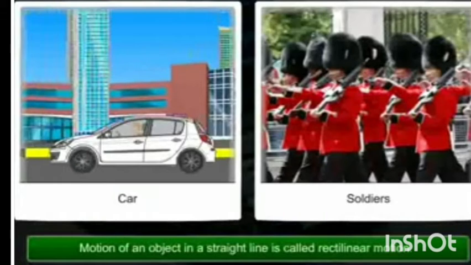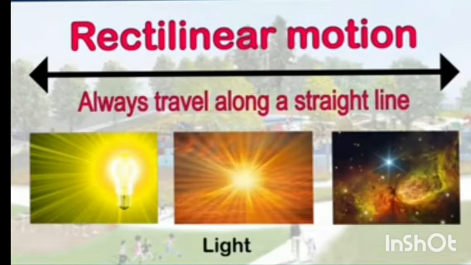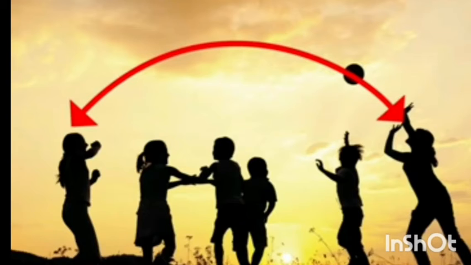The motion of an object in a straight line is called rectilinear motion. In rectilinear motion, the object always travels along a straight path. For example, light. Light also moves in rectilinear motion as we know that light travels in a straight line.